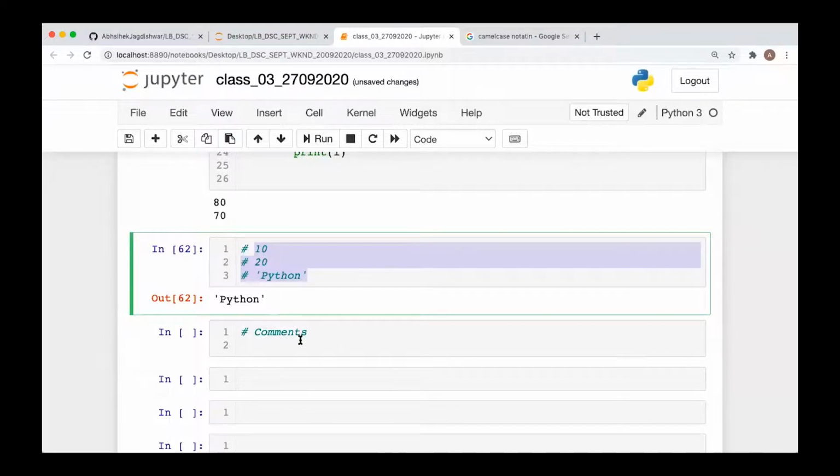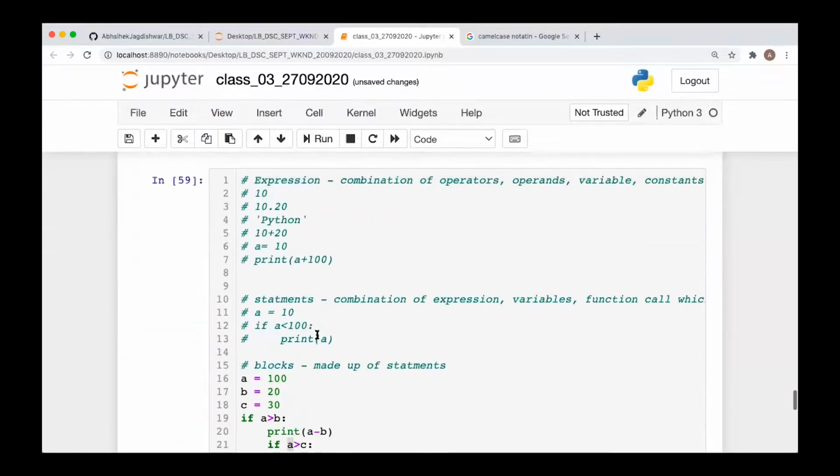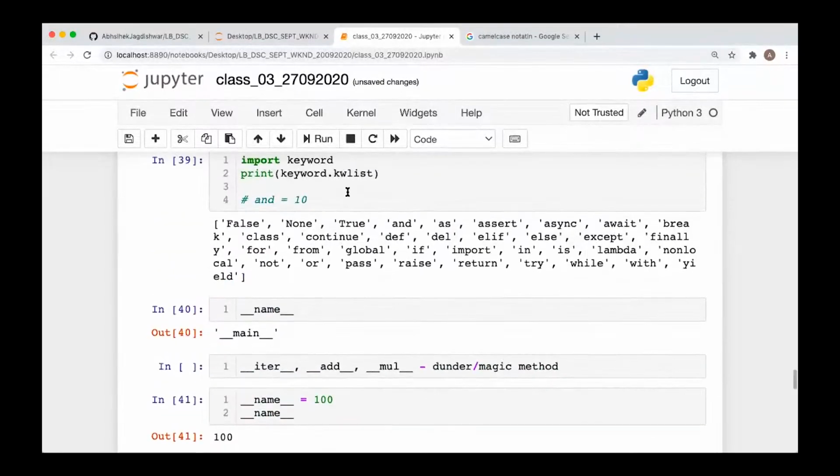Documentation part I'll be coming to later, but as of now, let's see what documentation means. If you are writing any code, your code should be properly documented. So here you are writing the document, like what you are doing here, what is the expression. Anything which you are writing, keep a habit of writing properly documented code. Why we are taking the variable, what you will be doing, if you are writing any formula, what that formula is going to calculate and all. Everything should be written properly, so that if any other person is looking at your code, he should be able to understand your code. And that is really a good habit to have, of writing the comments.